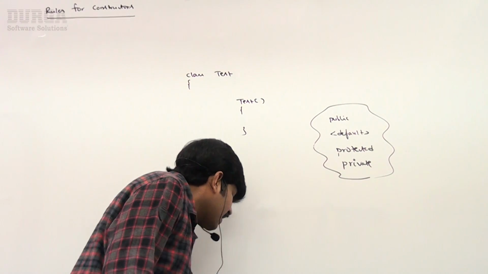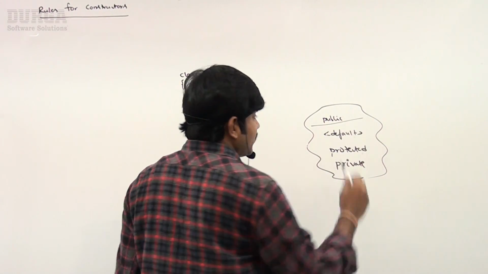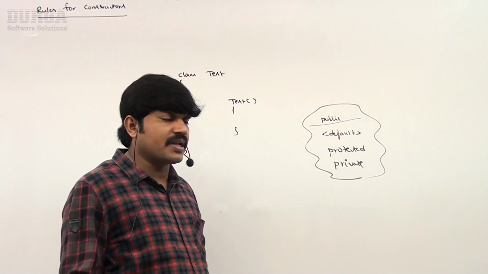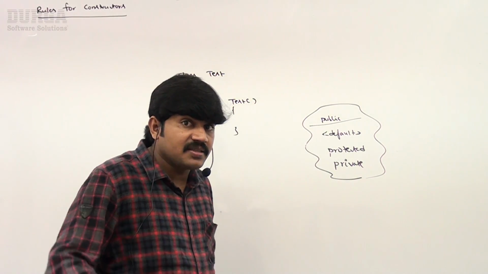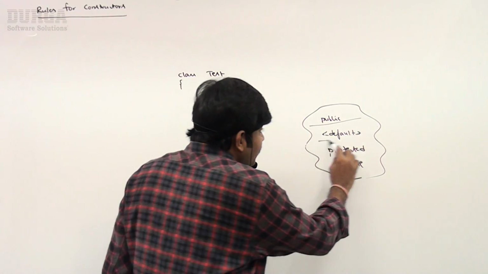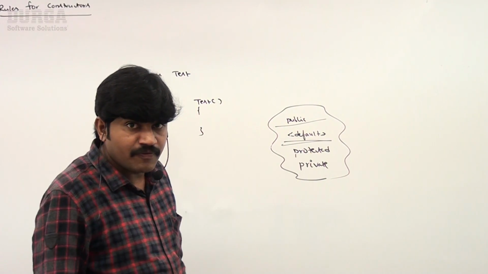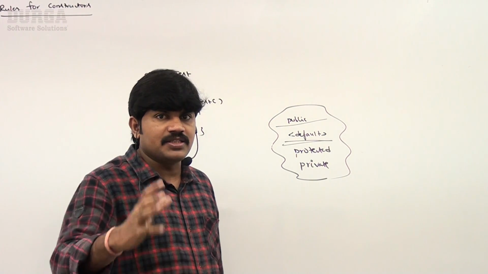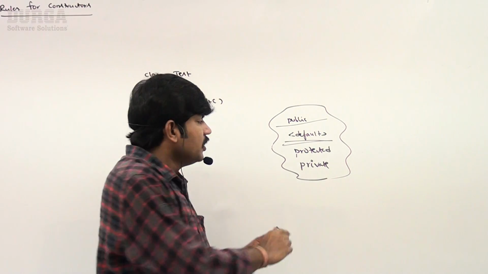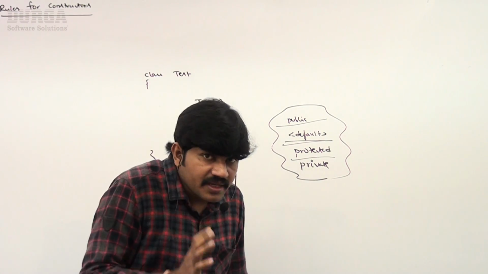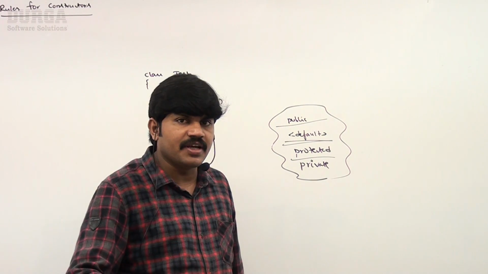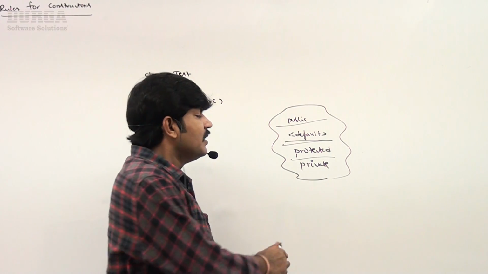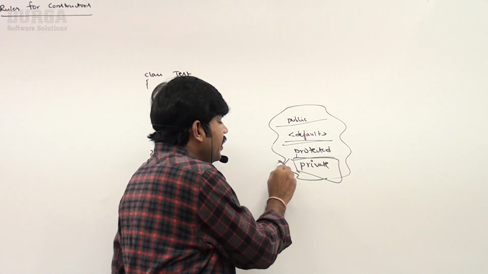If the constructor is public, you can create an object anywhere, either within the same package or outside the package. If the constructor is default, we can create an object only within the same package, only within the current package. Protected means you can create an object within the same package anywhere, but outside the package only in child classes. You know the protected modifier, right?